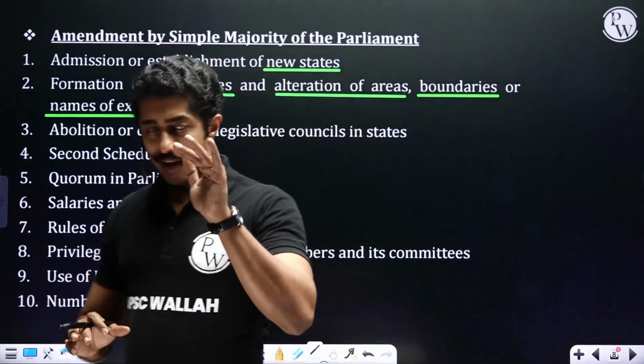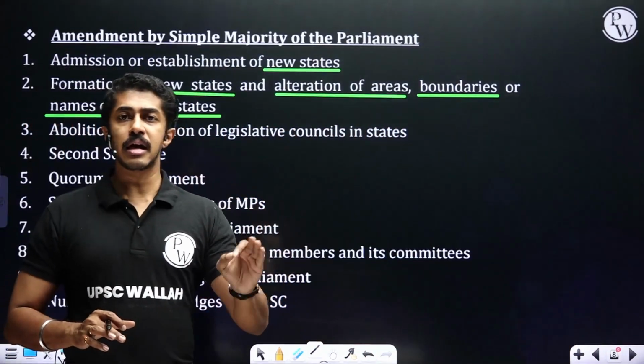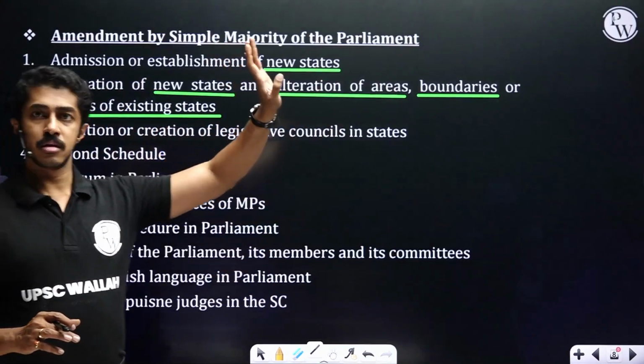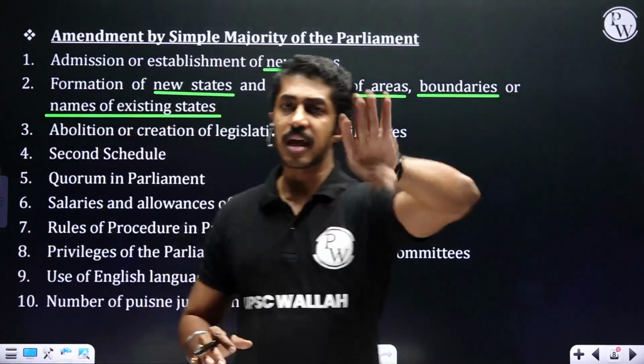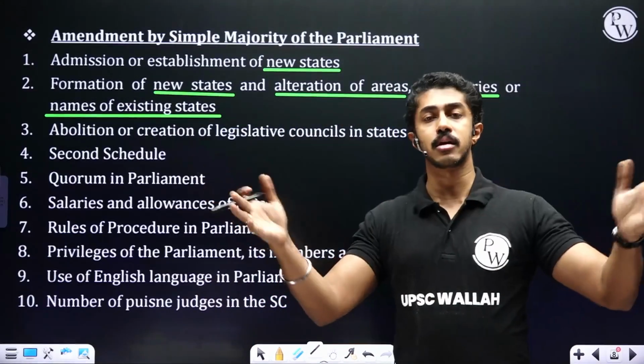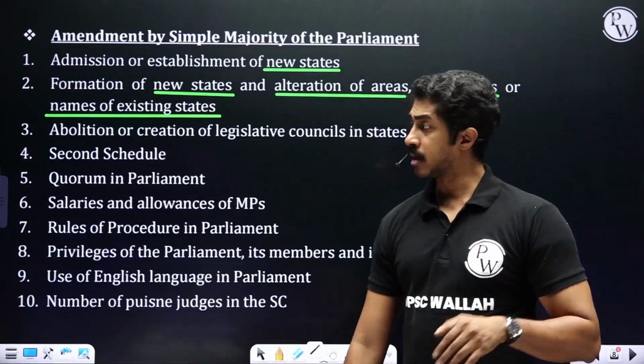Getting the picture? But otherwise, you must understand one thing here. India is an indestructible union of destructible states. This is the reason Parliament at will can change the area, name, boundary, completely destroy a state, or create a new state. All of this they can do.